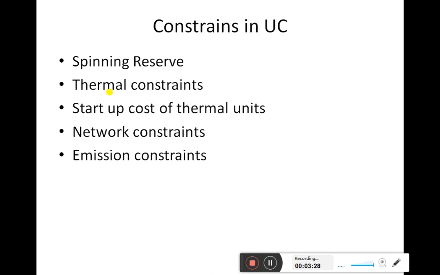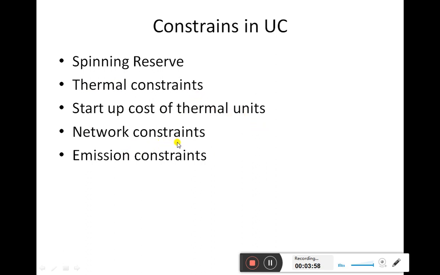How are we starting the generator? Depending upon that, there are some variations in the thermal power plant, like whether we are starting our generator from cooling or banking. Depending upon that, the cost of generation also varies. So the cost of generation and the crew constraint are the main constraints in the thermal power plant. Then there is the startup cost of thermal power plant, which I just now discussed.